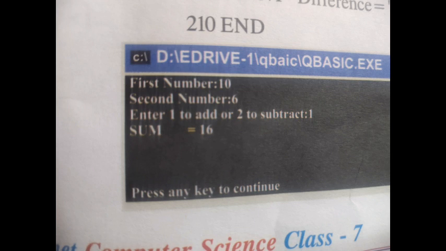So your homework is, can you try the same GOTO and ON GOTO program for doing multiplication and division? I have shown you for addition and subtraction. In the same way, you try it for multiplication and division.